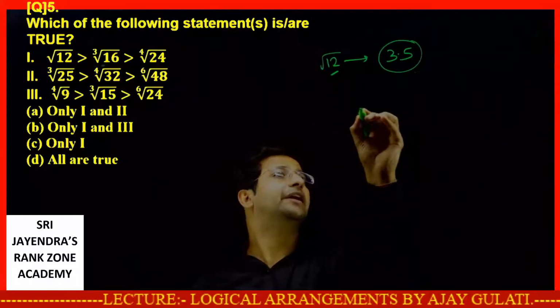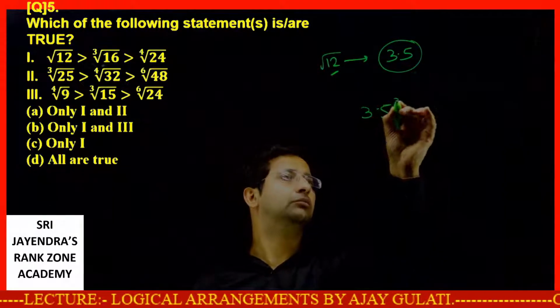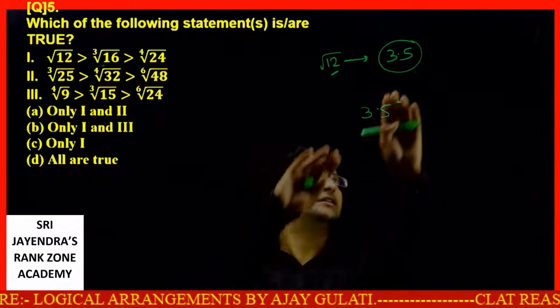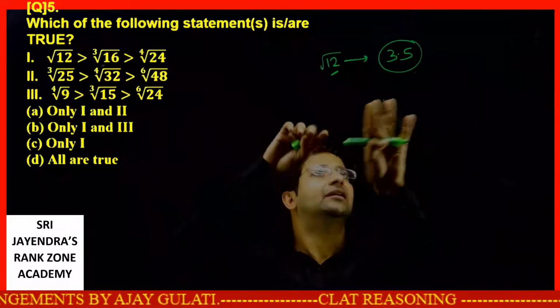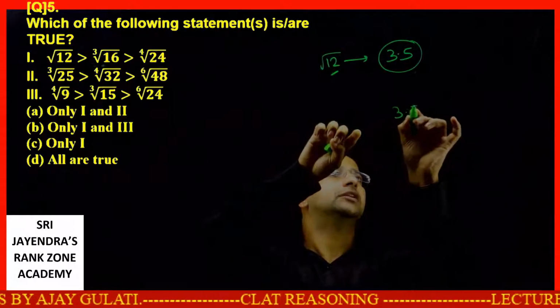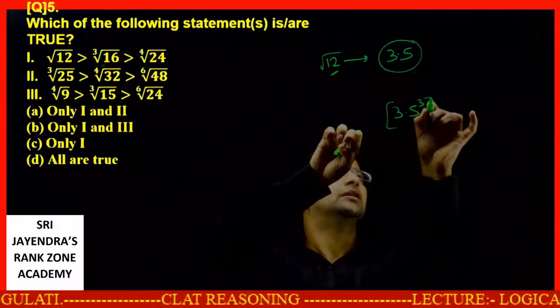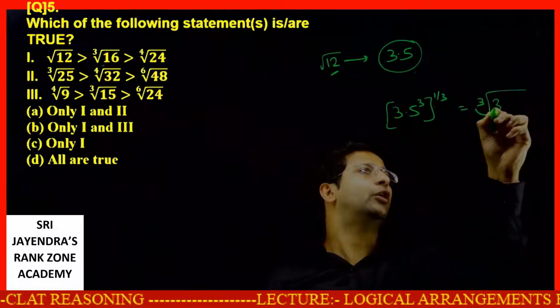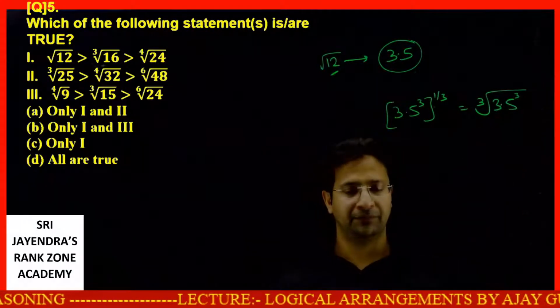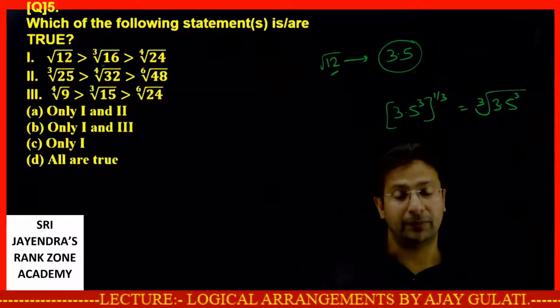Okay, if I take 3.5 cube, can I write it as 3.5 cube to the power 1 by 3, or I can say cube root of 3.5 cube. But 3.5 cube will be very big.